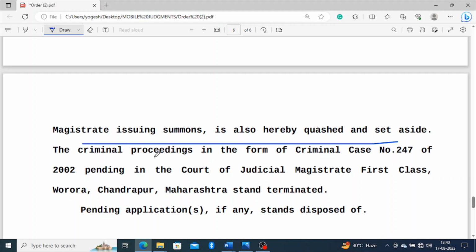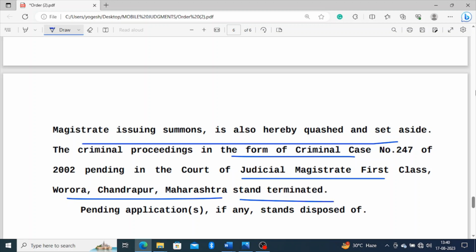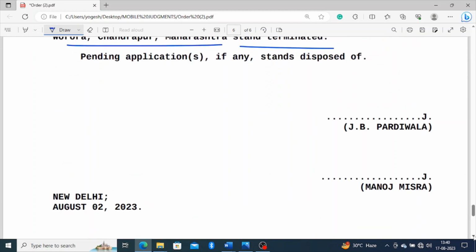The court says, since we are setting aside the orders of the High Court, the order which issued the process will also automatically get set aside and quashed. So the criminal proceedings in the criminal case number so and so, pending in the Judicial Magistrate First Class, so and so district, Maharashtra, stand terminated. It means the court has quashed the proceedings which were pending before the court of the Judicial Magistrate. So the appeals are allowed. This judgment, this order, came on 2nd August 2023.